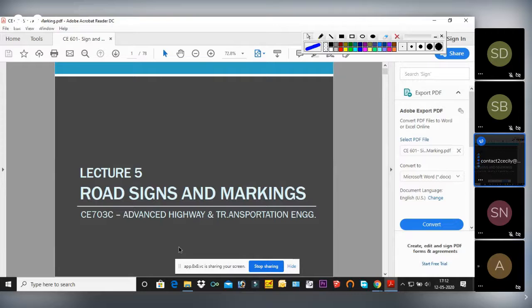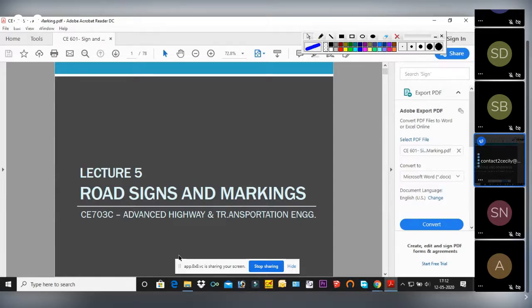Third was the vehicles. How will we carry goods or people from one point to another? We need some vehicles. Examples are car, automobiles, trucks, train, tram, ship, airplane. All these are vehicles. And the fourth most important component is what? In order to make our transportation system work smoothly, efficiently, and comfortably, it is the control device. Traffic control devices.